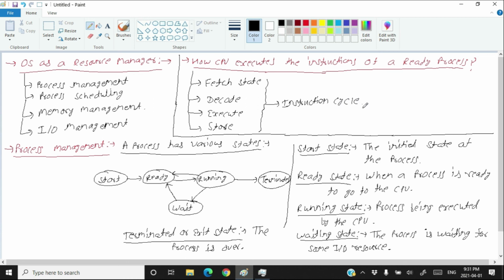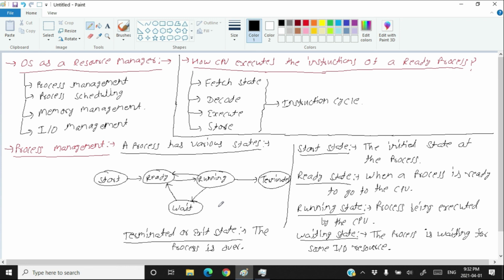cycle. So hopefully you're getting all these things. Now let's come to the process scheduling part of the operating system. This was the process management, like when a process will go in which state. When a process will be in the ready state, when a process will be in the running state, when the process will be waiting for an input output to be performed, and when a process will go to the terminating state. And while waiting for the input output, when the input output is over, the process goes to the ready state.